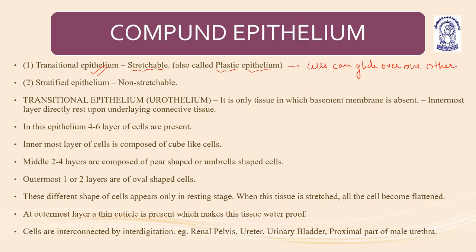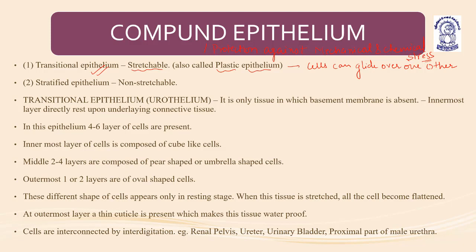The main function of compound epithelium is to provide protection against mechanical stress, means pressure, and chemical stress. Understood? So compound epithelium helps to protect the internal tissues, the underlying connective tissue, from the mechanical and the chemical stress.